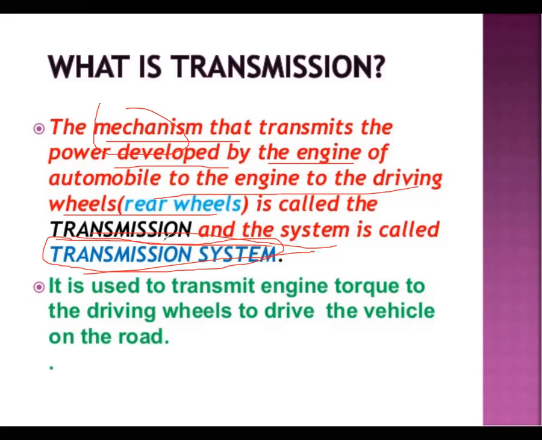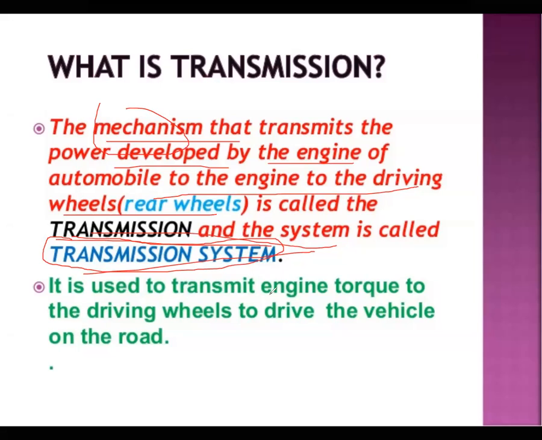Sometimes there is a two mark question: what is the definition of transmission? It is a mechanism which helps us transmit the power from engine to rear wheels, and all the components together are called the transmission mechanism or transmission system.